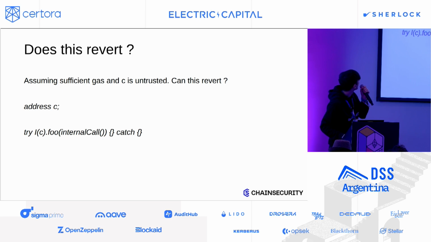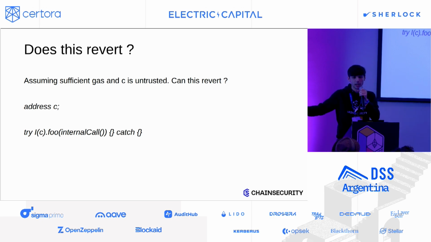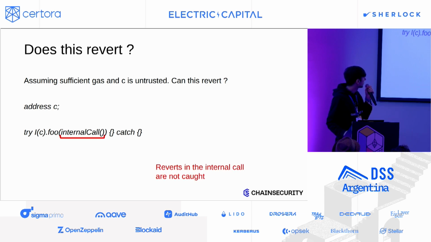And let's do a small quiz, right? This is a simple example: external call into interface I of a function foo, with an argument that comes from an internal call. And the question is, can this revert, right? Because we use a low-level catch clause, this should catch everything, right? And it turns out there's several reasons, right? First one, if the internal call reverts, even though we are inside our try, we will revert.